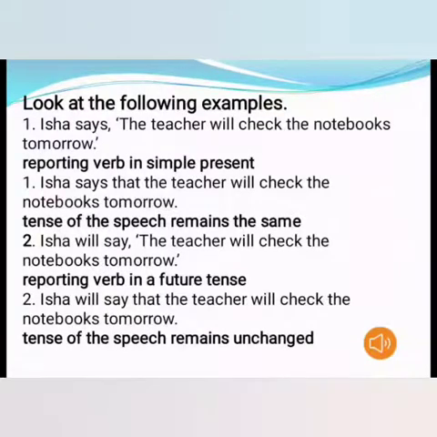Isha will say, "The teacher will check the notebooks tomorrow." Now again, the reporting verb is in a future tense. It is in future tense, will say. So again there are no changes in the indirect speech. It has been written in the same way, only the commas have been removed and they have been replaced by that.